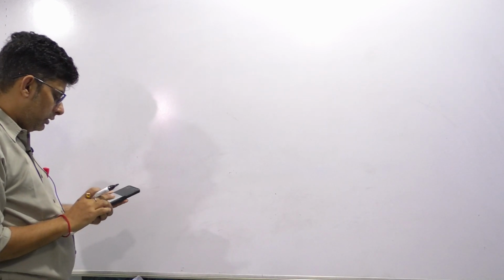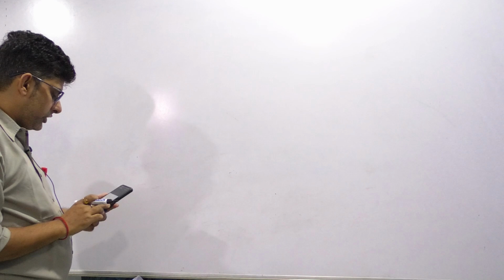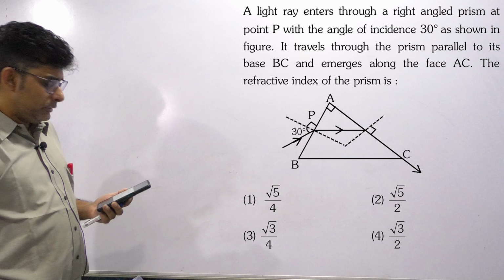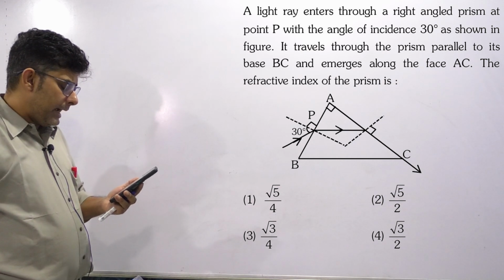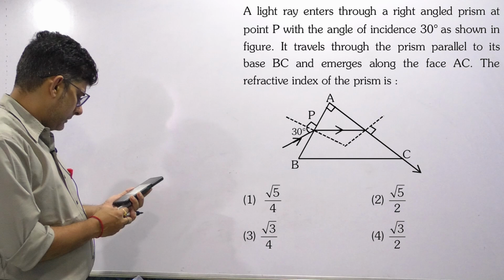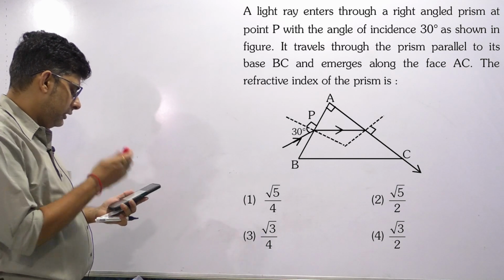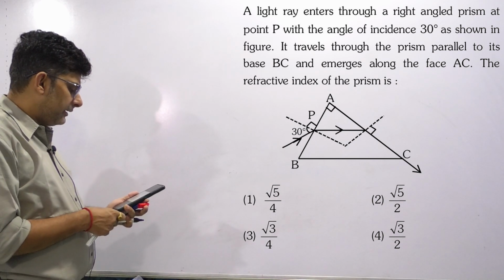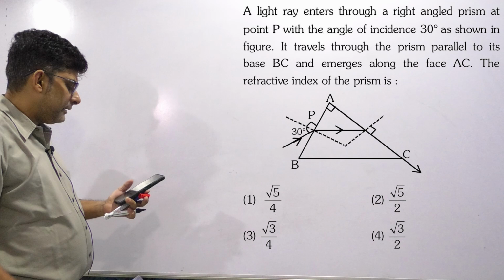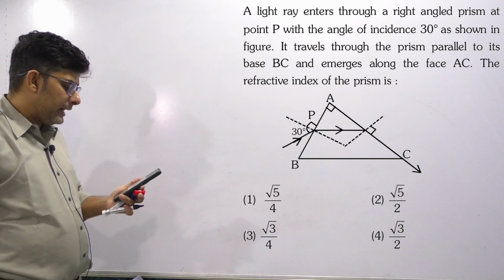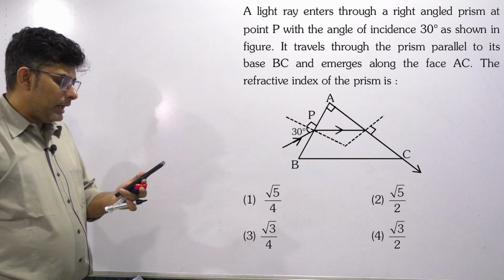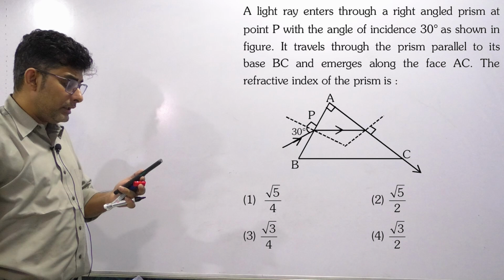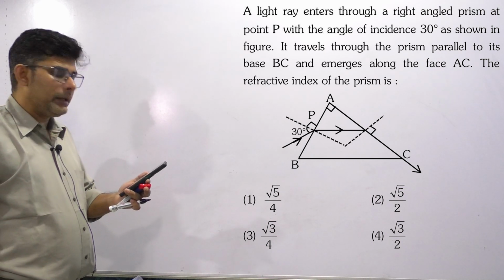Okay, now moving on to our next question. This question has come in 2024 NEET, and here also there is one concept which you all should be aware of so that you don't make a mistake. You can see the diagram in the question. A ray of light is incident on a right angled prism. Angle of incidence is 30 degree, and it travels through the prism parallel to the base BC and emerges along the face AC. The refractive index of the prism is?